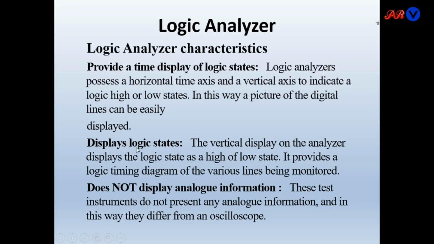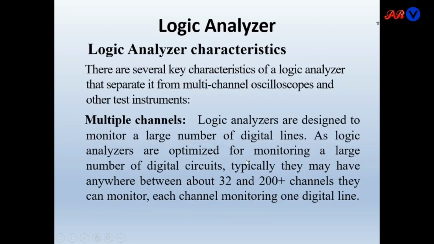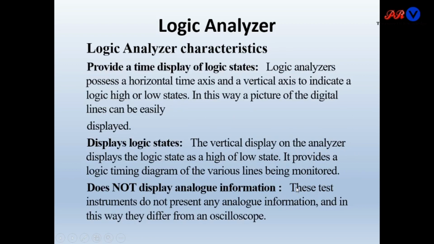Third characteristic is display of logic states. Logic states are in the form of high and low. The vertical display on the analyzer displays the logic state as high or low. It provides a logic timing diagram of the various lines being monitored. Means it can monitor 32 to 200 plus lines, and we can see the high and low states of these channels simultaneously. It does not display analog information. These test instruments do not present any analog information, and in this way they differ from the oscilloscope.